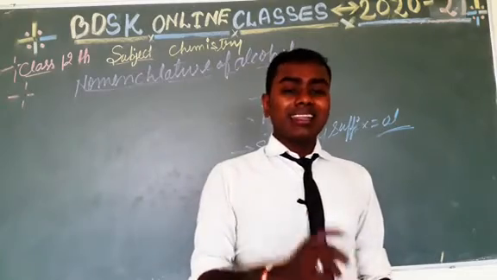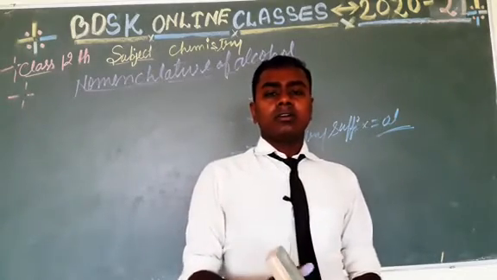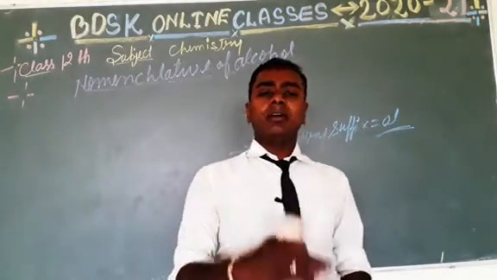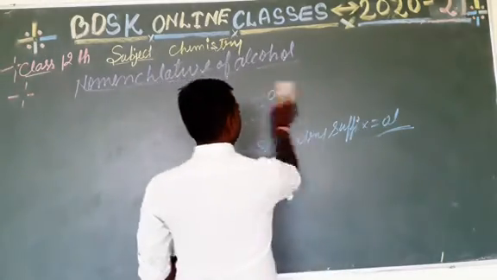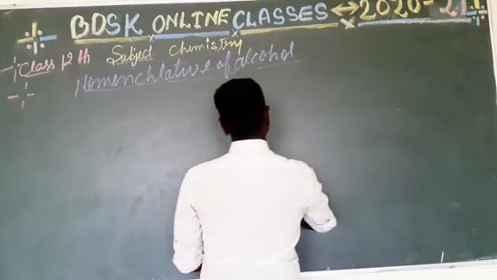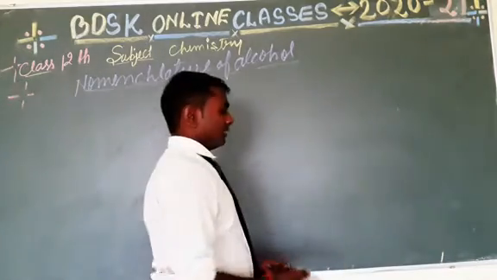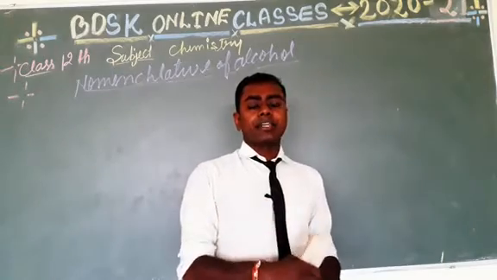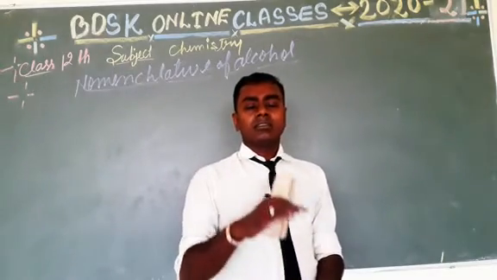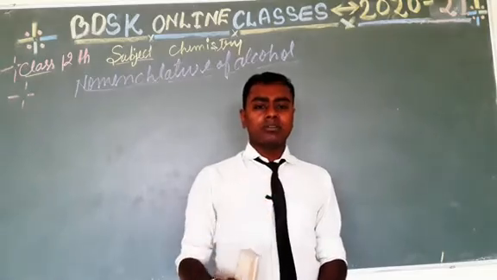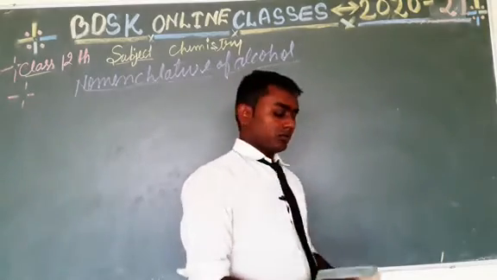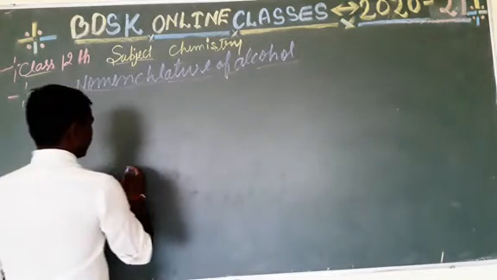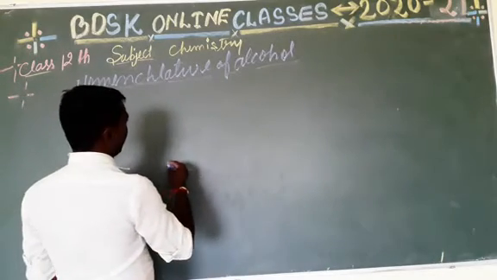So let's start giving the IUPAC naming of alcohol. I know that all of you read this topic in the previous class, the chapter nomenclature of compounds in class 11. So this is a very easy topic for you, but let's see the nomenclature of alcohol.